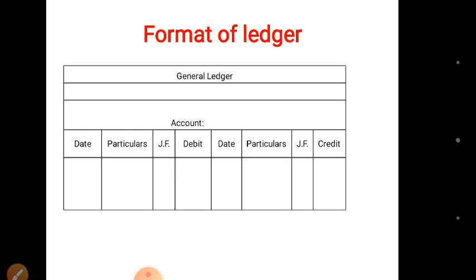Journal folio is the column for the page number of journal on which a particular item is recorded. Then the debit amount, and then the credit side starts with date, particulars the transaction detail, the journal folio the page number of journal, and the amount to be credited.